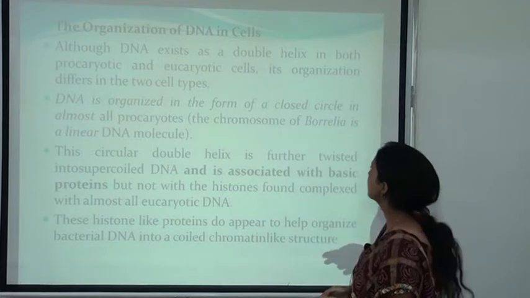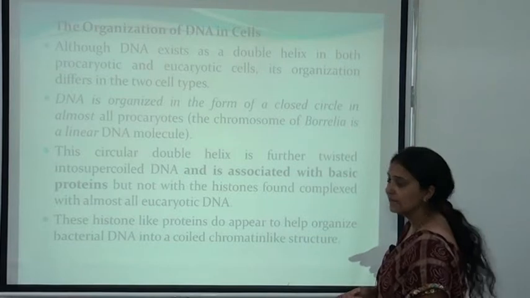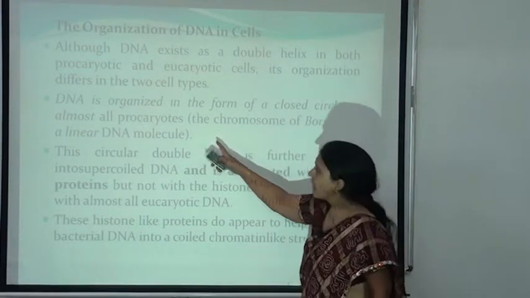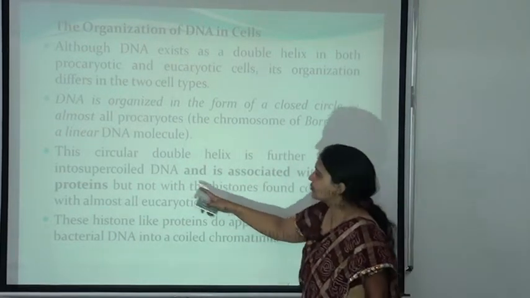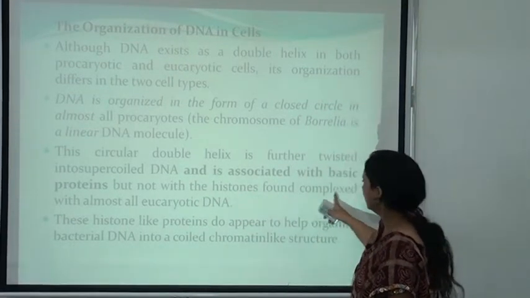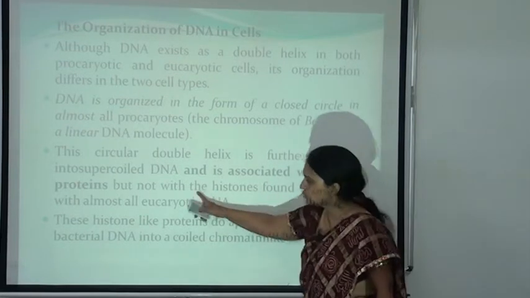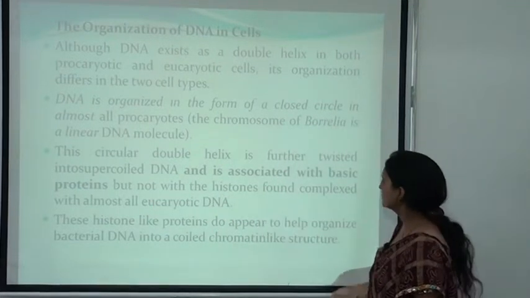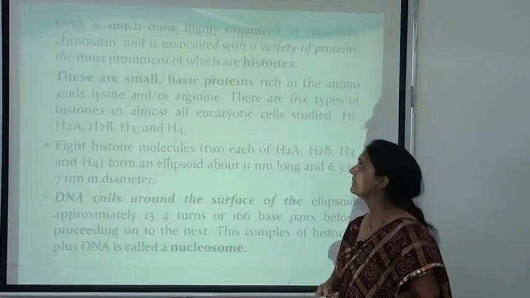Now, DNA exists as a double helix in both prokaryotic and eukaryotic cells, but its organization differs in the two types of cells. DNA is organized in the form of a closed circle in almost all prokaryotes, and the circular double helix is further twisted into supercoiled DNA and is associated with basic proteins but not with histone proteins in prokaryotic cells, whereas it is bound with histone proteins in almost all eukaryotic DNA. These histone-like proteins do appear to help organize bacterial DNA into a coiled, chromatin-like structure.